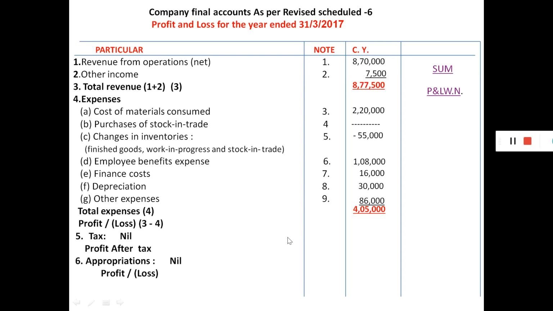Go for the calculation of profit. The total income 8,77,500 minus expenditure 4,05,000 gives a profit of 4,72,500. No amount of tax is given, so profit after tax is 4,72,500. No appropriation is there. So the amount of profit, 4,72,500, is the answer. Okay.